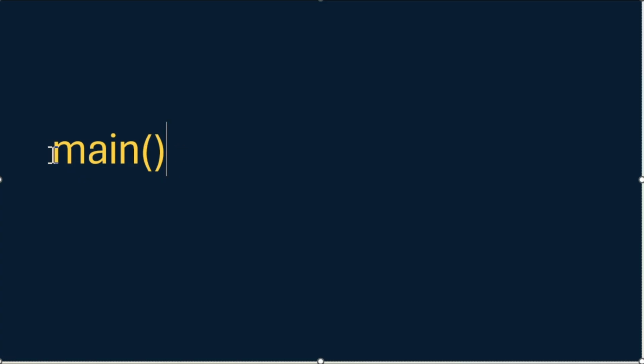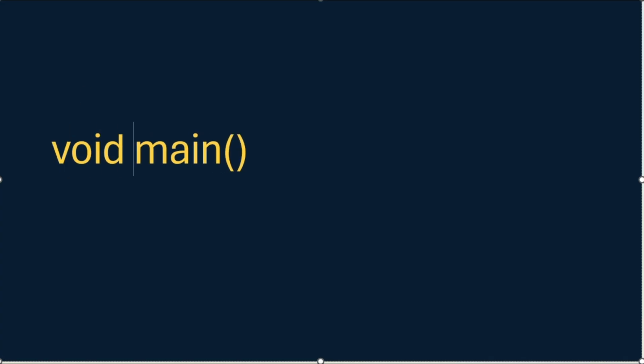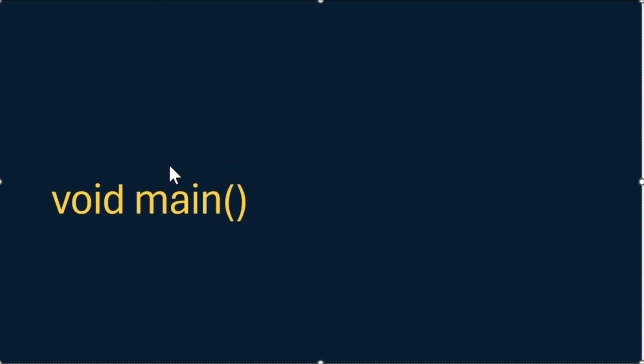This is the starting point of execution, and with main we have these two round braces. This is called parenthesis. Before the main, we will write a word called void. Now void means empty. Why we are writing void main, we will see later. For the time being, we will just remember it as void main. Now we have declared main.